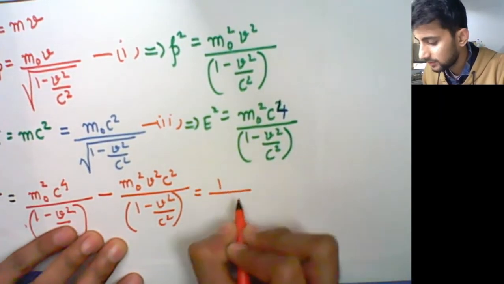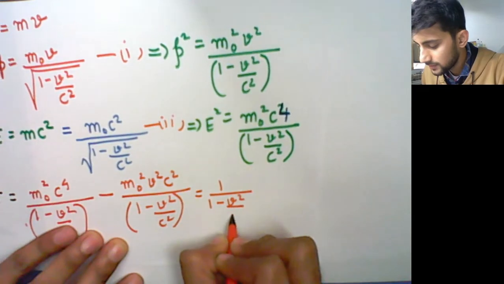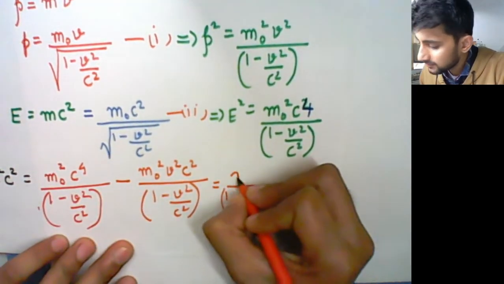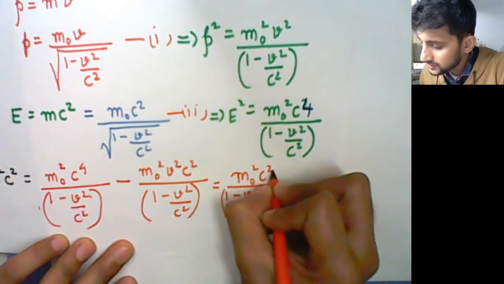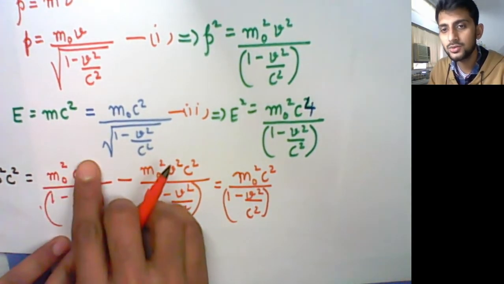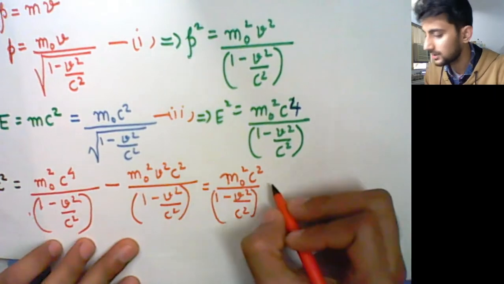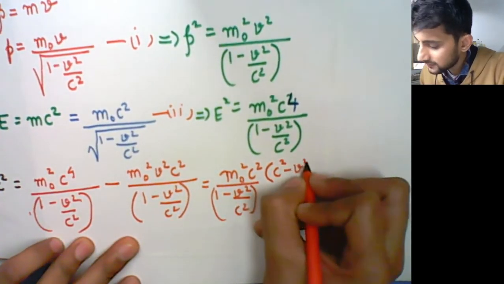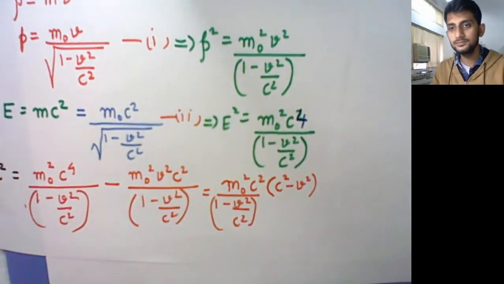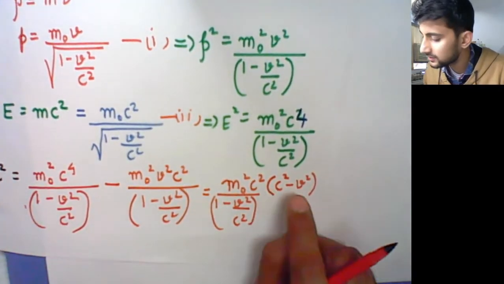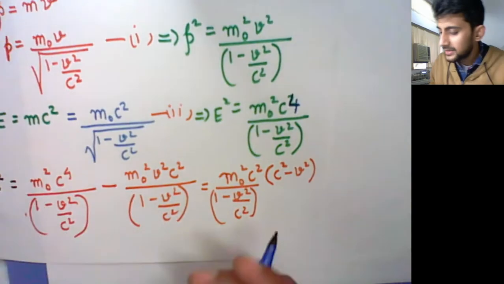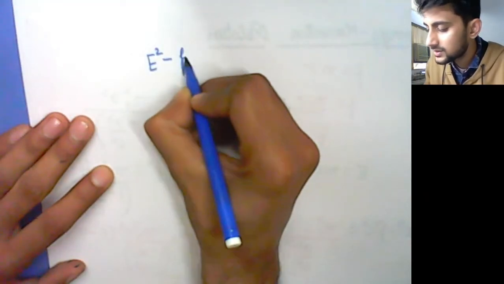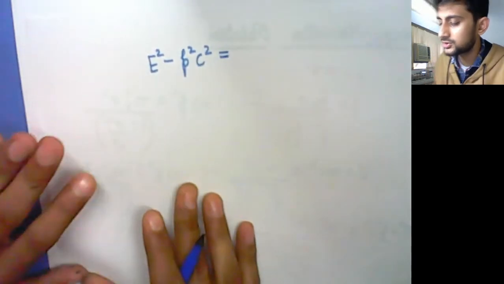अब इन दो इक्वेशंस को आप लिख सकते हैं कुछ इस तरीके से. You have 1 upon 1 minus v square upon c square, ये कॉमन लिया आपने, और दोनों साइड से m naught square c square कॉमन ले लिया. यहाँ से m naught square c square कॉमन लिया, यहाँ से m naught square c square कॉमन लिया, तो आपके पास जो बचेगा that will be c square minus v square. Okay, you are left with only c square minus v square. अब इस इक्वेशन से so we have got what? E square minus p square c square is equals to